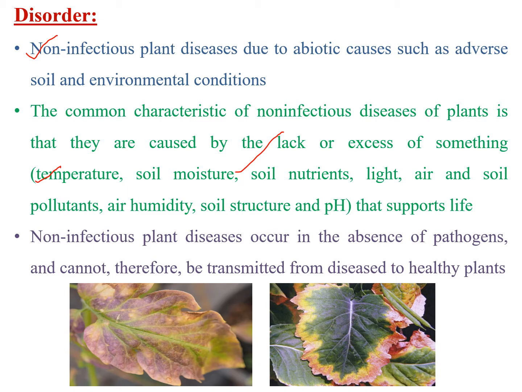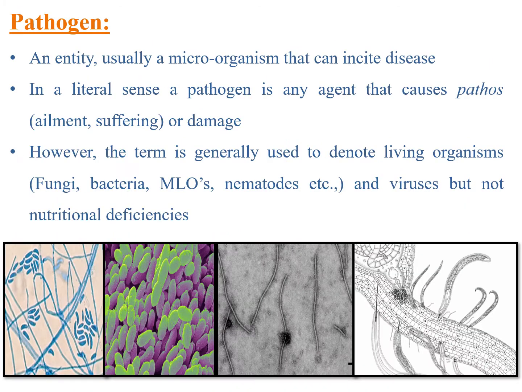You have to remember the disorder. Disorder means it is mainly caused by abiotic conditions. That may be any of the environmental factors. We have to remember this one. Here in this picture you can see the terminal portions of the leaf. They are showing some drying type of symptoms, and here you can see in the leaf how these disorders can be a pathogenicity.